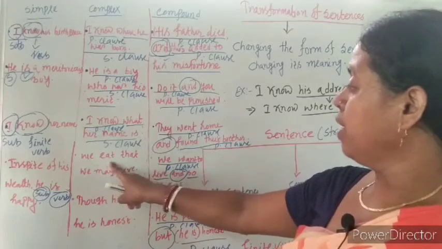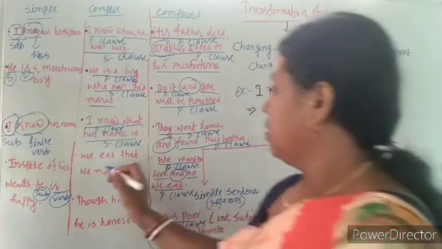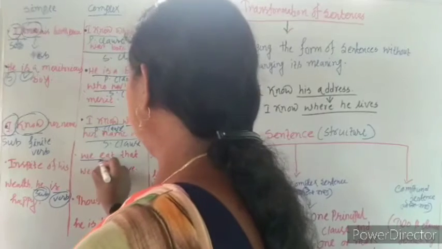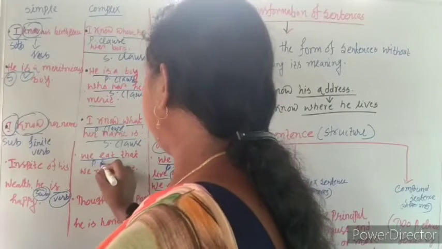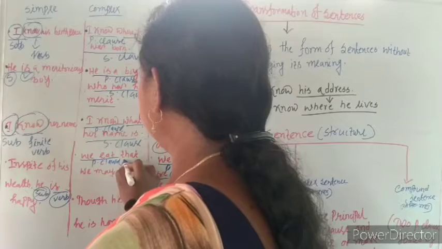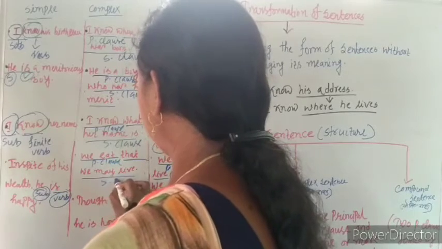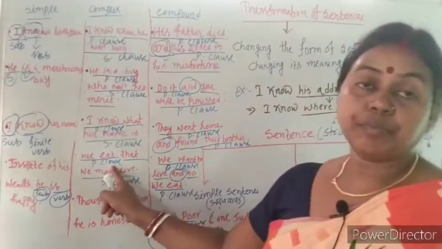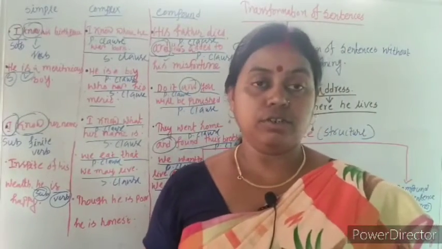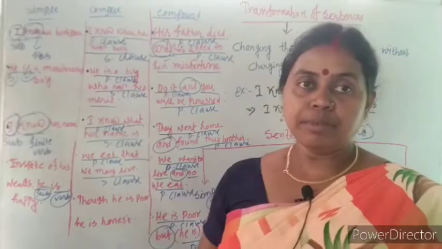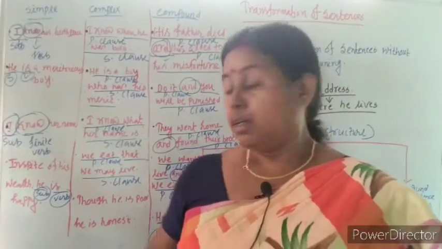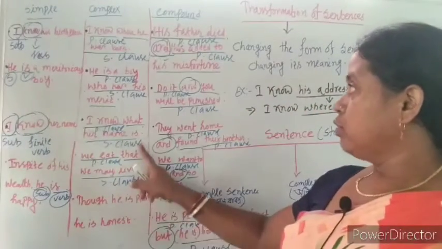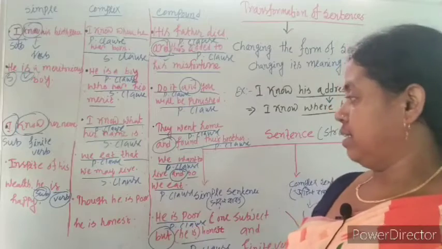Another example, we eat that we may live. There are two clauses. One is we eat. We eat is P clause. That we may live is S clause. So there is only one principal clause and one subordinate clause. So it is complex sentence.